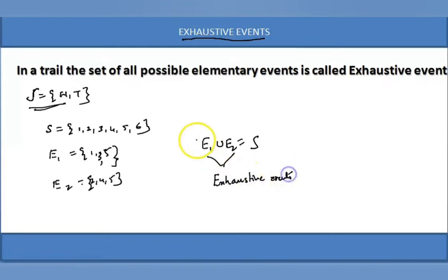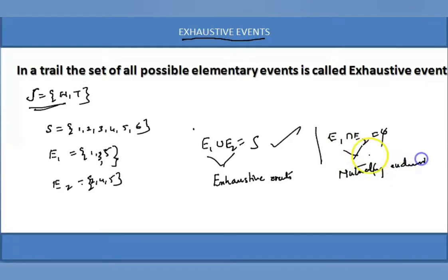So remember the mathematical definitions. If E1 and E2 are any two events in the sample space and E1 union E2 is equal to S, that is called exhaustive events. If E1 intersection E2 is equal to phi, then E1 and E2 are called mutually exclusive events.